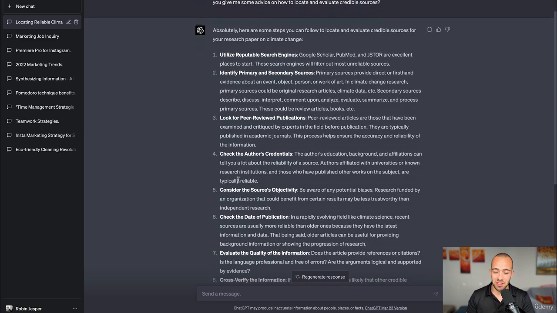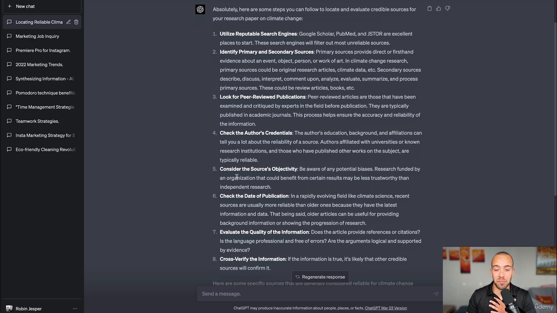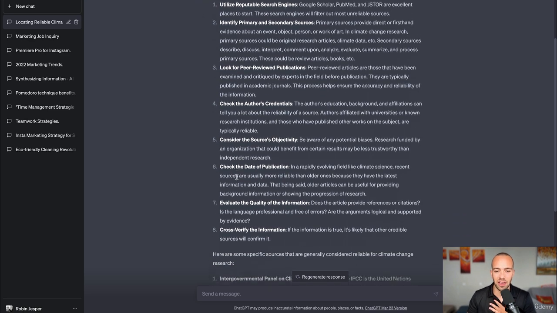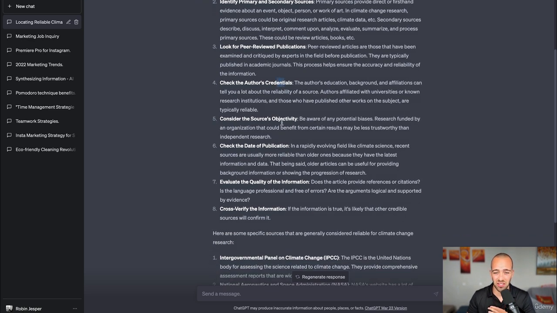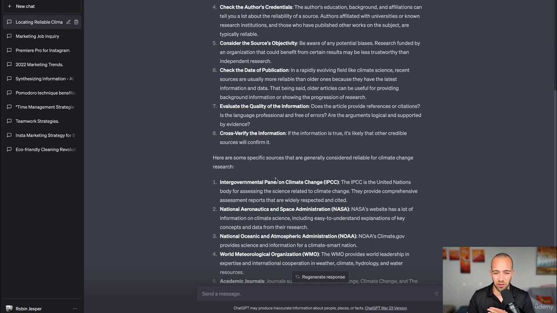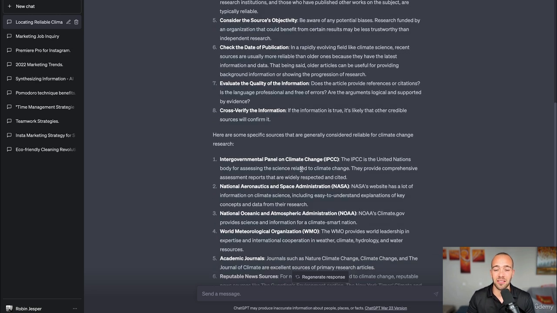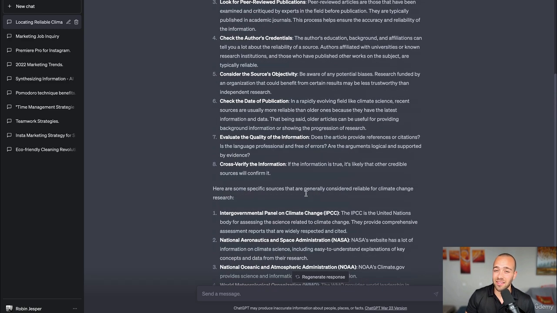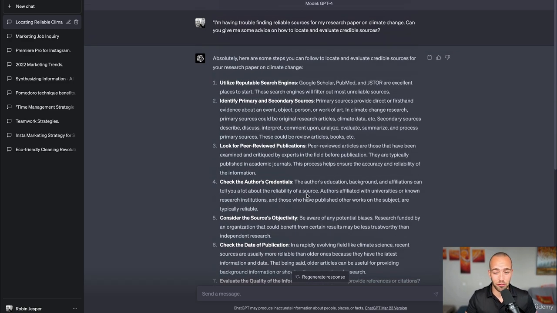So you see, ChatGPT is really trustworthy here, in my opinion, because it is only giving out sources with credentials, objective publications, and all of that good stuff. And look at the specific sources it is giving: NASA, NOAA, WMO. So this can really help you if you're looking for sources. If you're a student, for example, and you are looking for reliable sources of information, this is a great question.